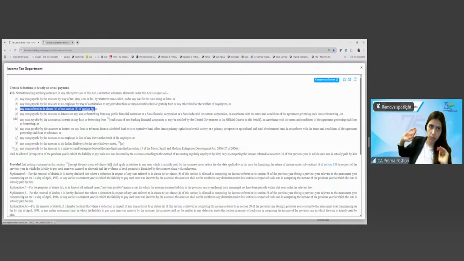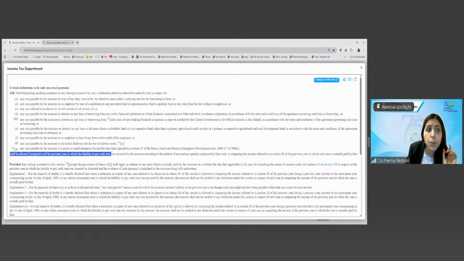So it is saying notwithstanding anything in any other provision of act, meaning 43B is saying I am overriding 36 also. A deduction which is otherwise allowable in respect of bonus or commission to the employees shall be allowed irrespective of the previous year in which the liability to pay such sum was incurred according to the method of accounting employed by the assessee, only in computing the income referred to in section 28 of that previous year. It shall be allowed in that previous year in which the sum is actually paid by him.